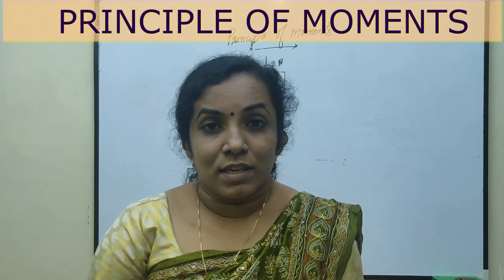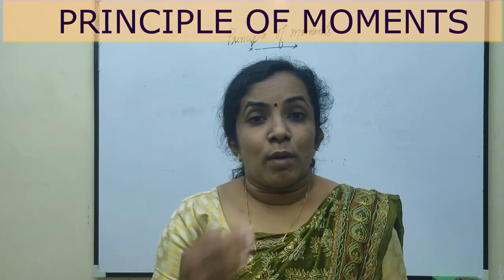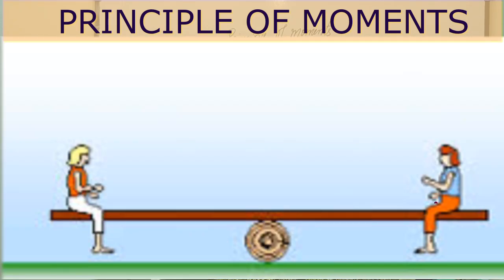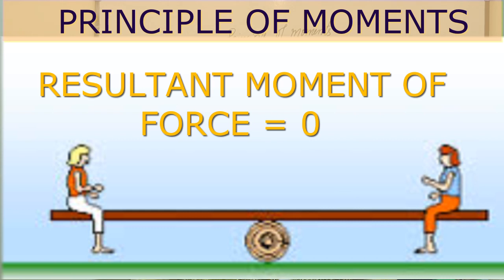Hence, the net force is 0 and the net moment of force. What is the meaning of net moment of force? The forces on the right side produce a clockwise moment and the forces on the left side produce an anti-clockwise moment. As we all know, clockwise moment is always taken as negative and anti-clockwise moment is always taken as positive. So, when we take the resultant moment of force, this must be 0 for an equilibrium body.